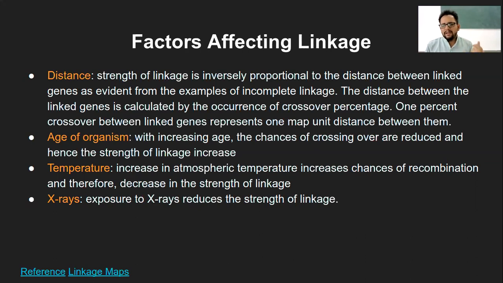And also, because the cell division is less, the protein formations are less, so that the synaptonemal complex during the meiosis phase may not be so strong. So all these age-related factors can affect the linkage, and hence the strength of the linkage decreases over the older ages.